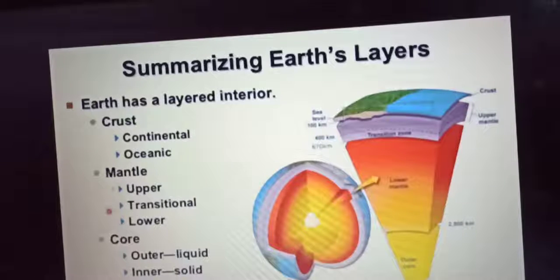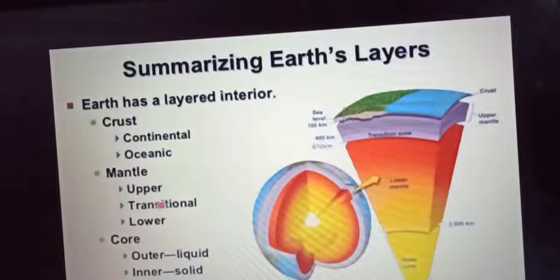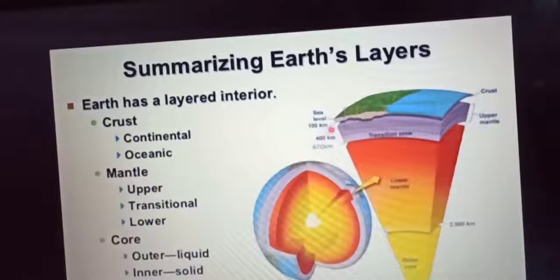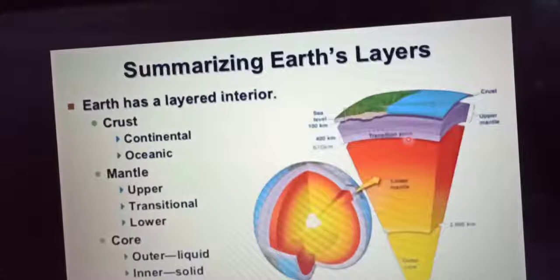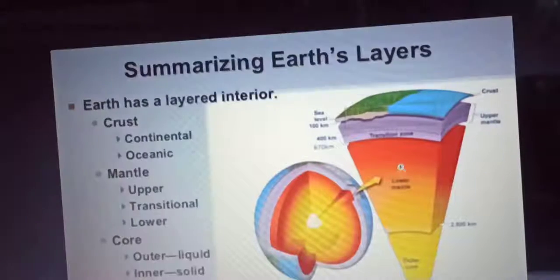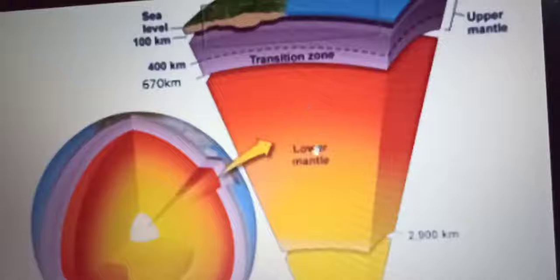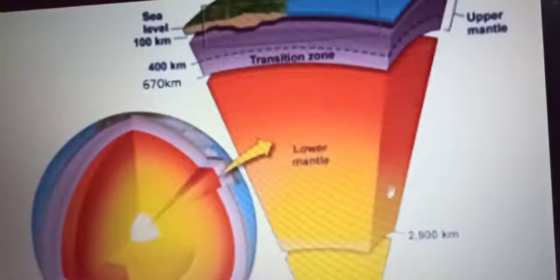Then the next layer is the mantle, which is subdivided into three portions, that is the upper, transitional and the lower mantle. The upper mantle is the layer just below the crust, and the thickness of this layer is about 400 kilometer. Then lies the transitional zone, whose thickness is 670 kilometer. Next lies the lower mantle, whose thickness is about 2900 kilometer.